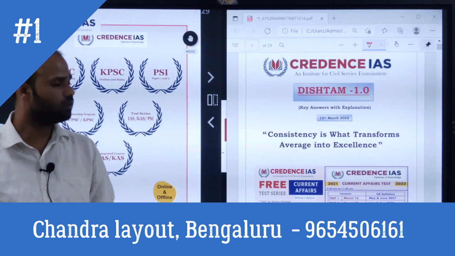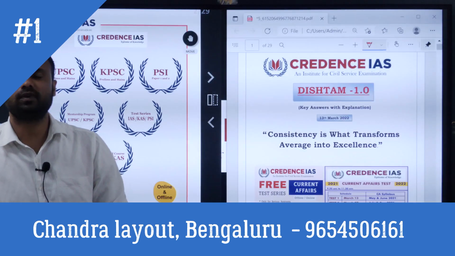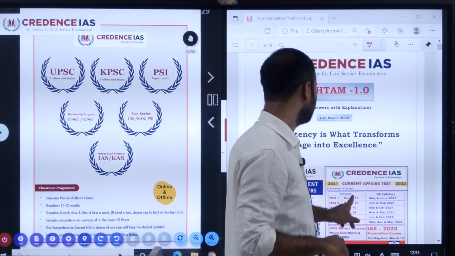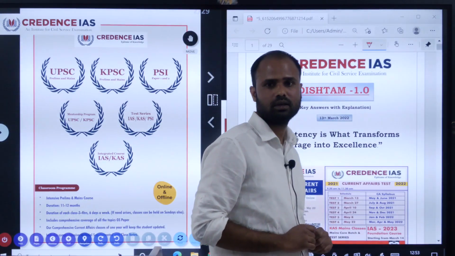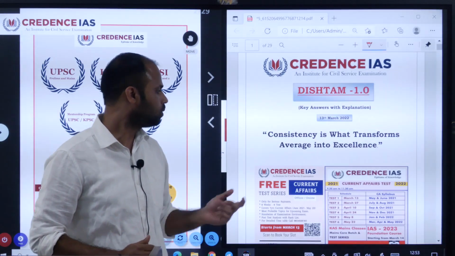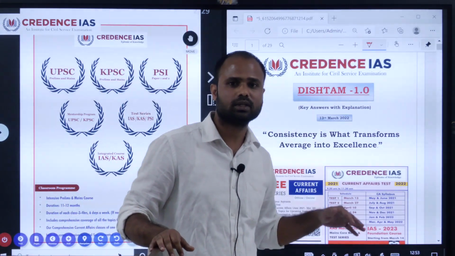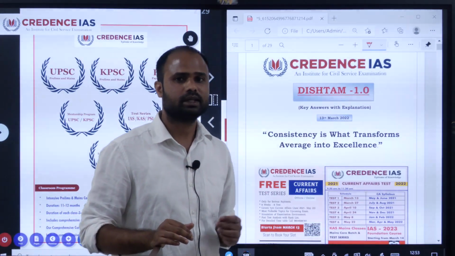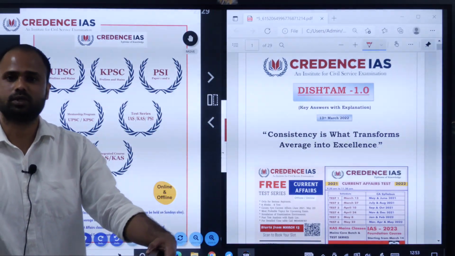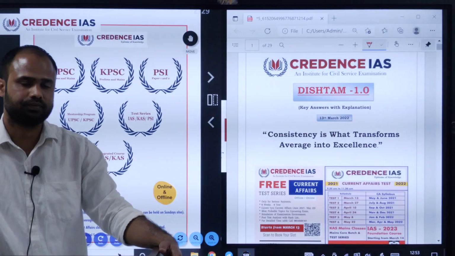Okay. Now we'll discuss the solution of test 1, which is freely conducted every week. As you can see here on this board, one exam has already been conducted on March 13th. In this session, we'll see the solution of this test. Any interested candidate who might have missed the first test can join the next test and write it. After every test, there will be a discussion of the solution to every question paper.